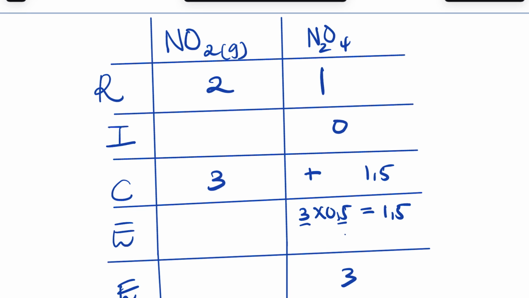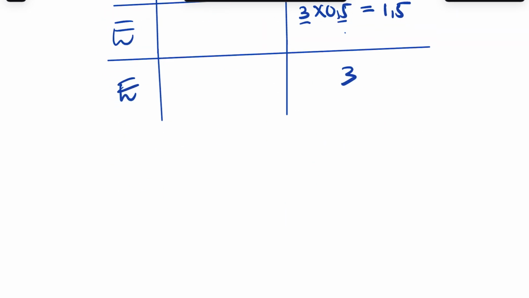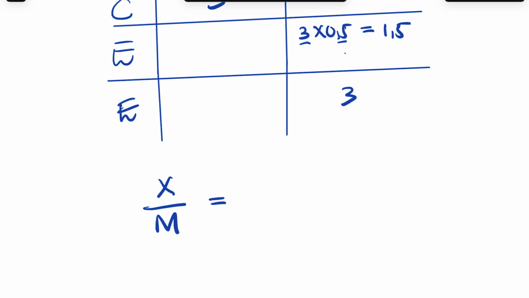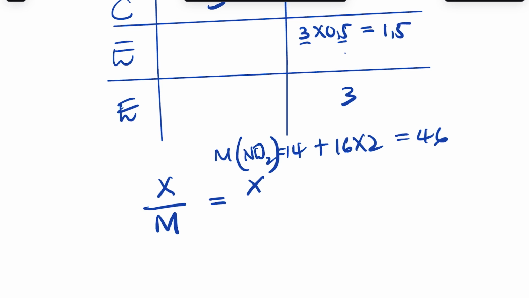And here we want the mass. The mass, guys, we know it's x. The mass we divide by the molar mass, which for nitrogen dioxide is 14 plus 16 times 2, which is 46. So it's going to be x divided by 46, right? Okay, let me not do it that way. Let me not go that route, because it's going to be difficult if I take that route.